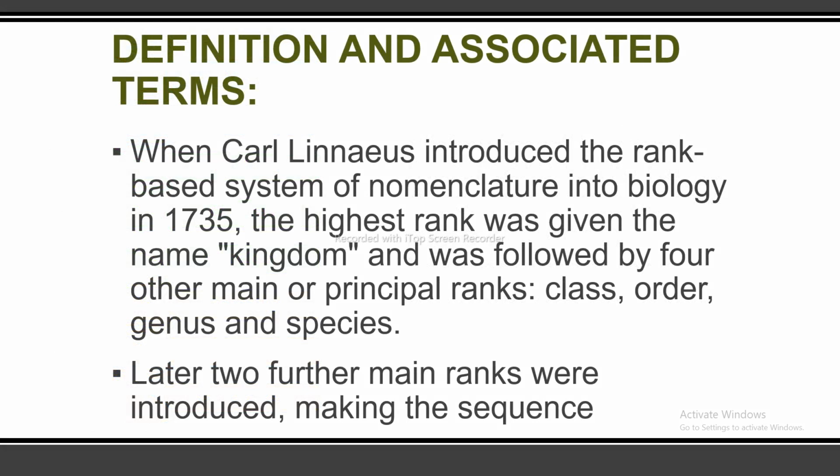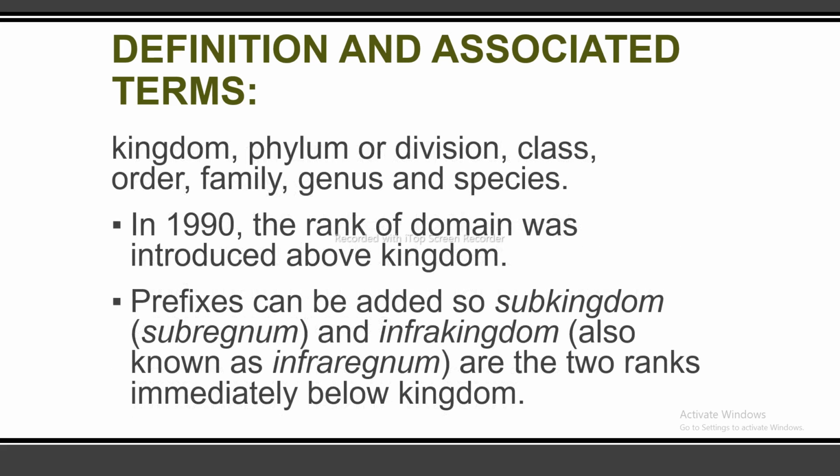So next I am going to discuss the definition and associated terms. When Carolus Linnaeus introduced the rank-based system of nomenclature into biology in 1735, the highest rank was given the name kingdom and was followed by four other principal ranks, which are class, order, genus and species. Later, two further main ranks were introduced, making the sequence kingdom, phylum or division, class, order, family, genus and species. In 1990, the rank of domain was introduced above kingdom, and prefixes can be added.